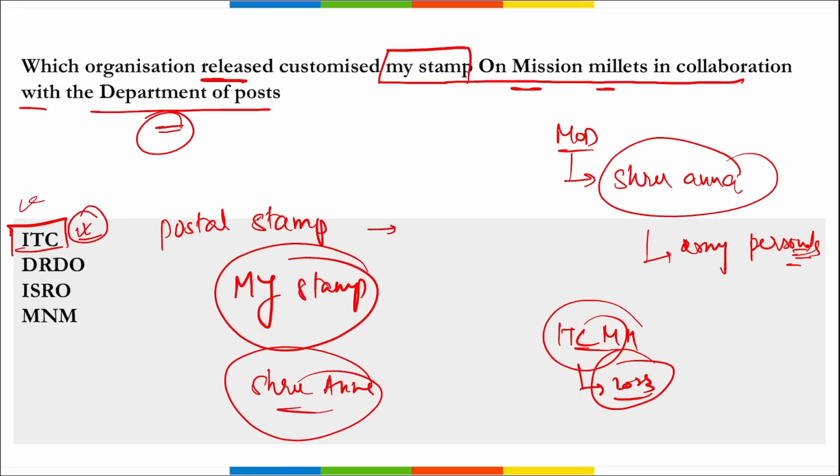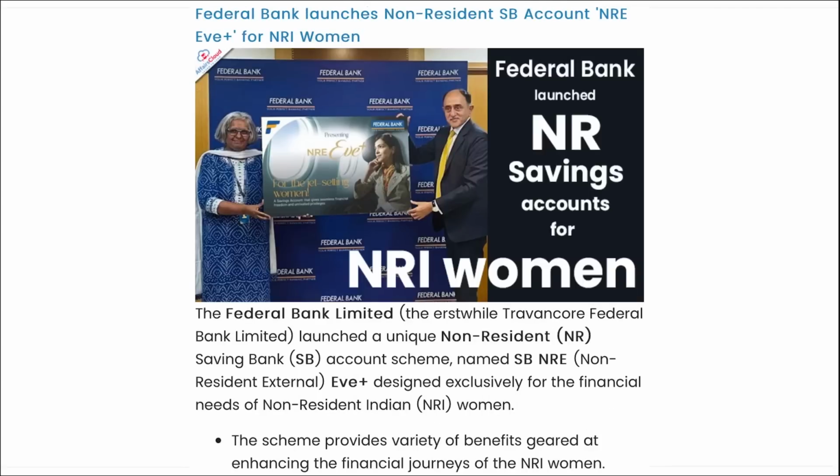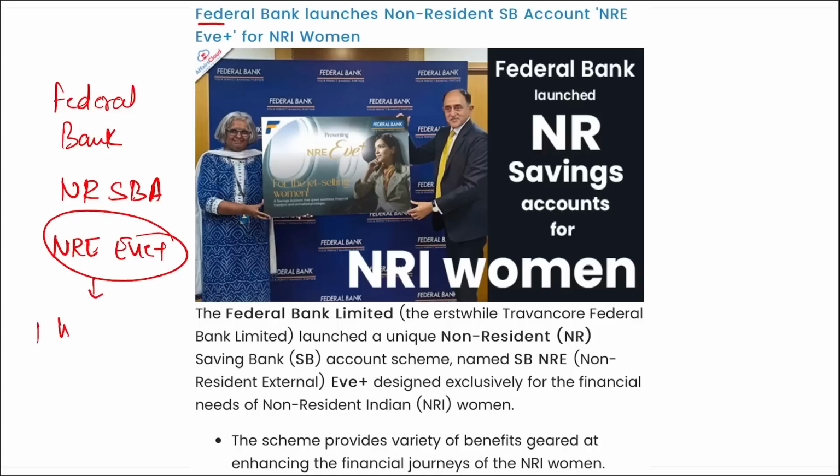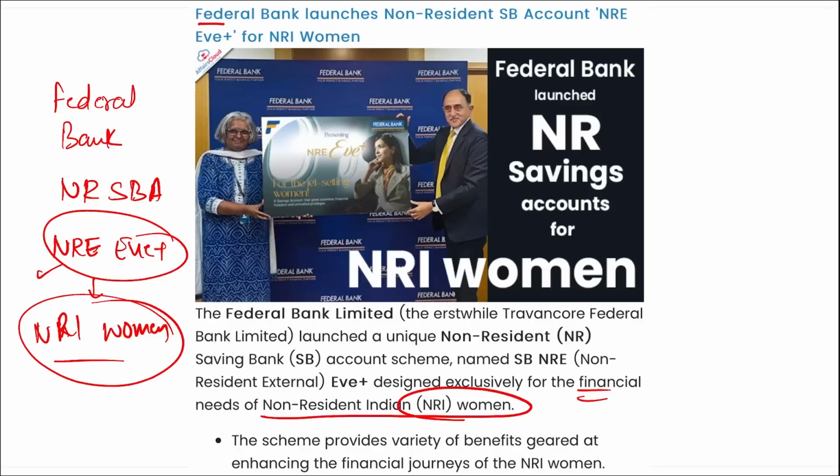Next we are talking about Federal Bank. Federal Bank has recently launched a non-resident saving bank account named NRE Eve Plus, and this is specifically for NRI women. I repeat, NRE Eve is the name of the saving bank account launched by Federal Bank to help in the financial journey of NRI women. Then this will be providing certain schemes.